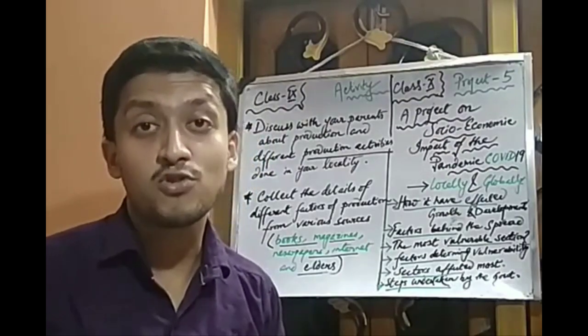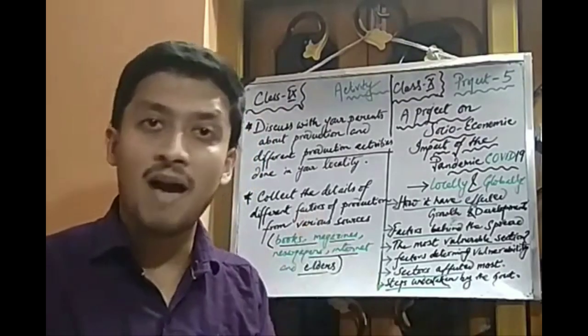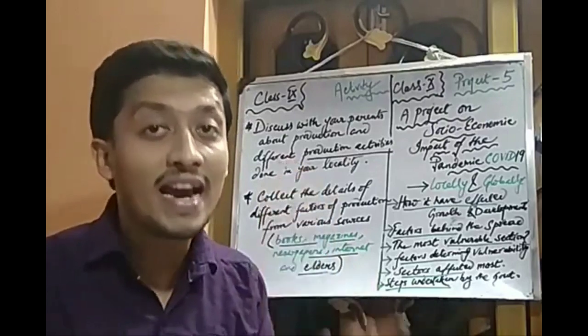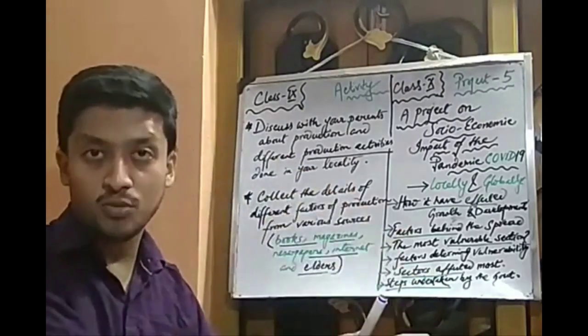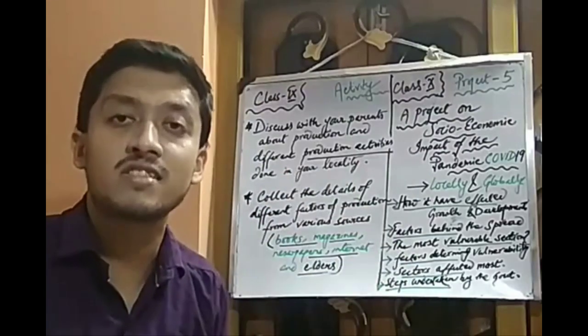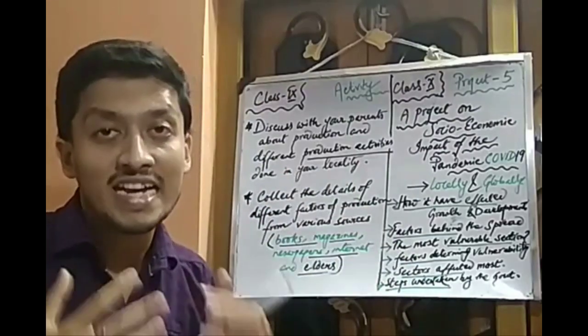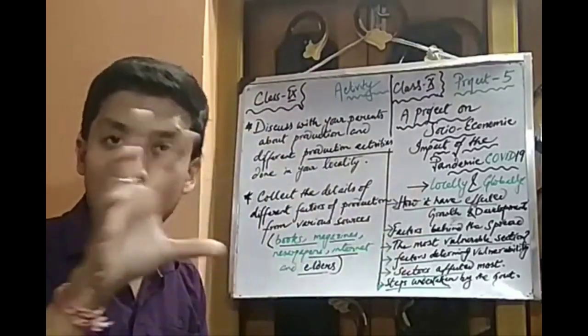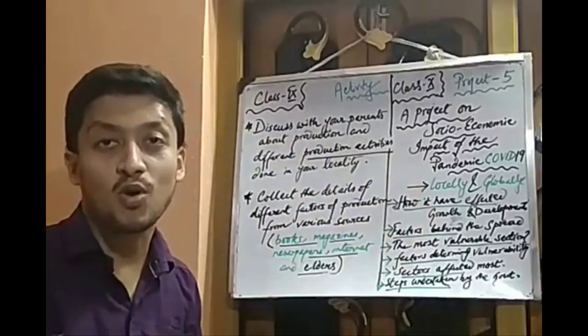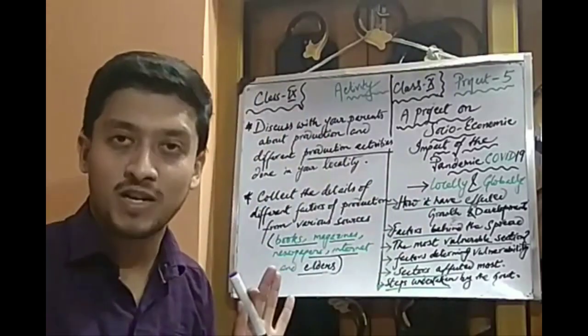So I request all of you to get the information from the newspaper, the magazine, the internet as well as your elders to segregate the land, labor, capital and the entrepreneur in different sectors in our country, so that I can get an approximate value of the number of laborers working in primary sector, the approximate value of the number of laborers working in the secondary and tertiary respectively.